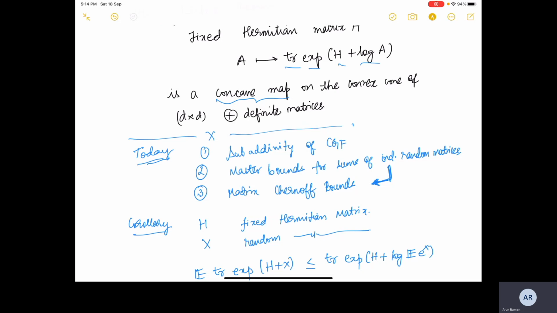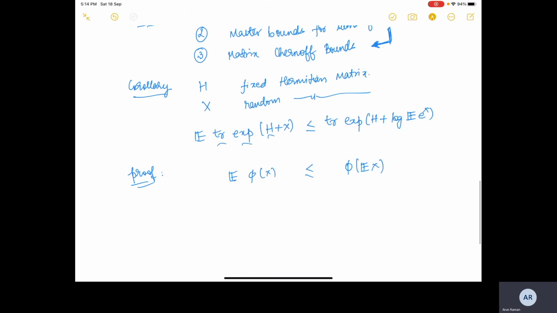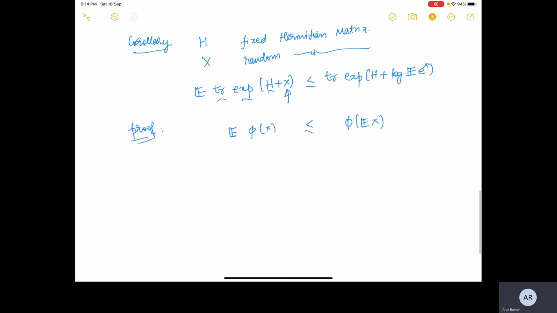Trace exponential of H plus log A. So we need a log term here. To use that trick, we will define Y equal to e raised to the X. Then this means that X is equal to logarithm of Y, and the proof is just two lines now. H plus log Y. We know by Lieb's theorem that this is a concave map.